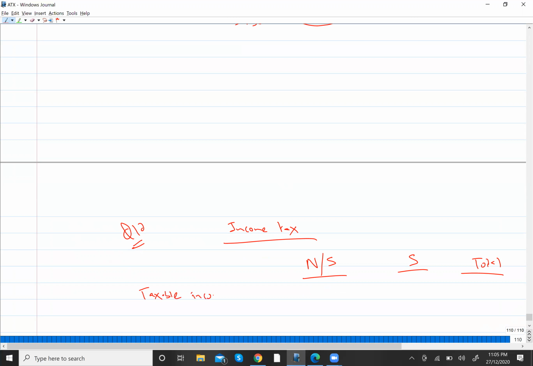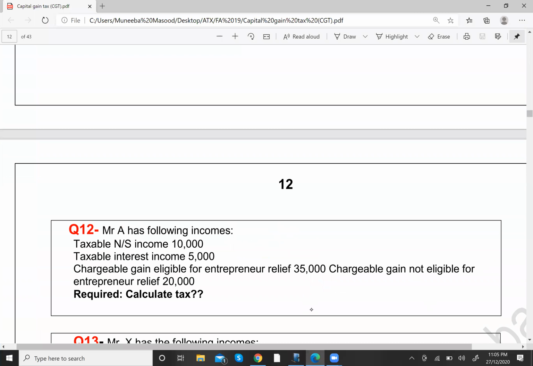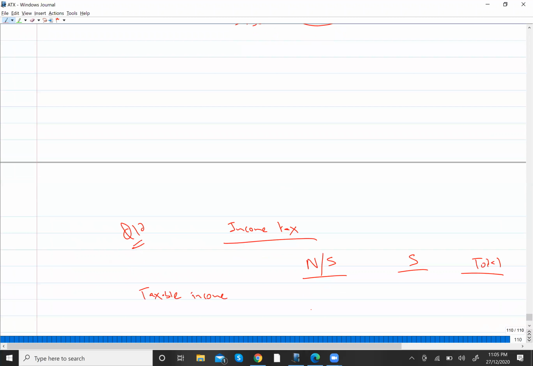Taxable income. My taxable non-saving income was 10,000, and saving income, your interest income, is 5,000. So 10,000, 5,000. This will make a total of 15,000. Right? So they have already deducted the personal allowance, so there's no need to minus the personal allowance. Now you will just go and straight away apply the tax.